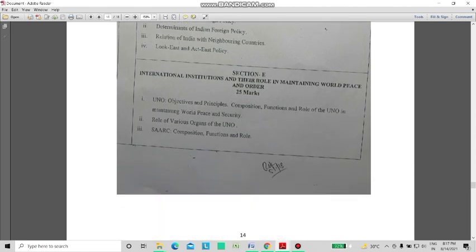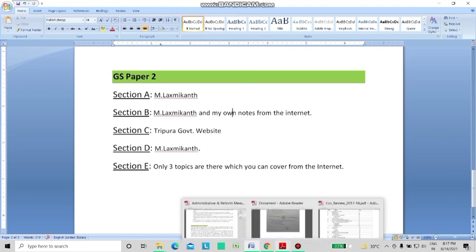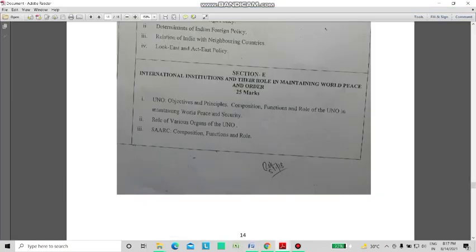Now the last section, section E, international institutes and their role in maintaining world peace and order. There are only 3 topics asked from this section, so you must not go anywhere else for this. Just refer to the internet and make your own notes, or if you have any coaching institute's notes, that is also well and good.